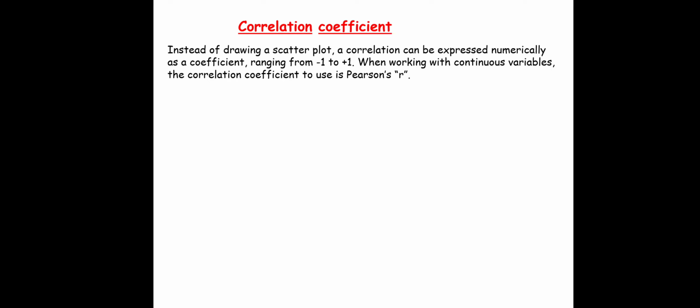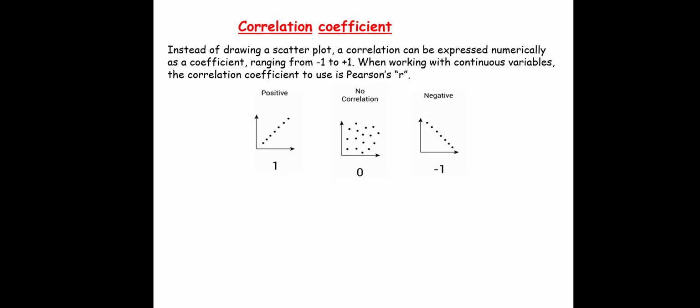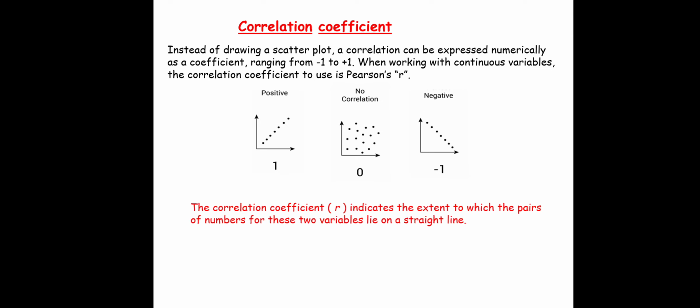Okay, so as such, we have seen that to determine the relationship, we draw a scatter diagram, like initially I showed the diagram for temperature versus ice cream sales. So instead of drawing a scatter diagram, we can express it numerically between -1 and +1. So this is a scatter diagram, but we can express it in a numerical way. The correlation coefficient small r indicates the extent to which the pairs of numbers for these two variables lie in a straight line.